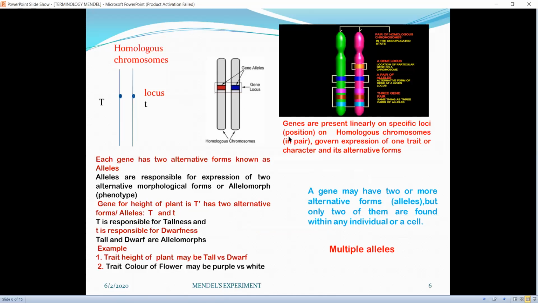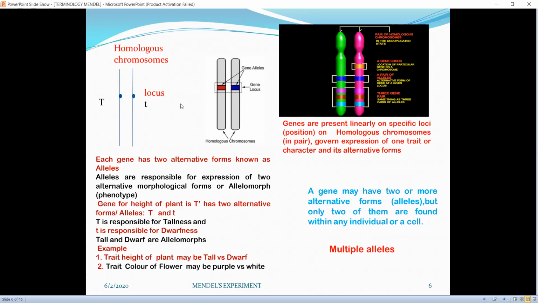Now, this slide again shows the homologous pair of chromosomes, and as I have already explained, genes are present in linear fashion on the chromosome as beads on string, and for a particular trait genes are present at a particular position which is known as locus, gene locus.